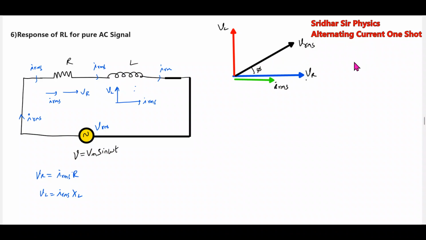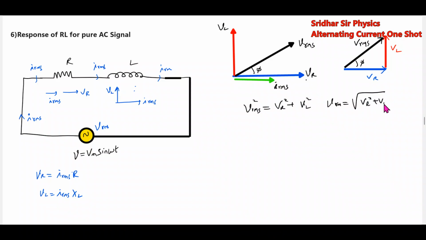Then if I draw the vector diagram, this will be VR and this will be VL. Then applying the triangle, VRMS square equals VR square plus VL square. It is the vector sum of voltages.